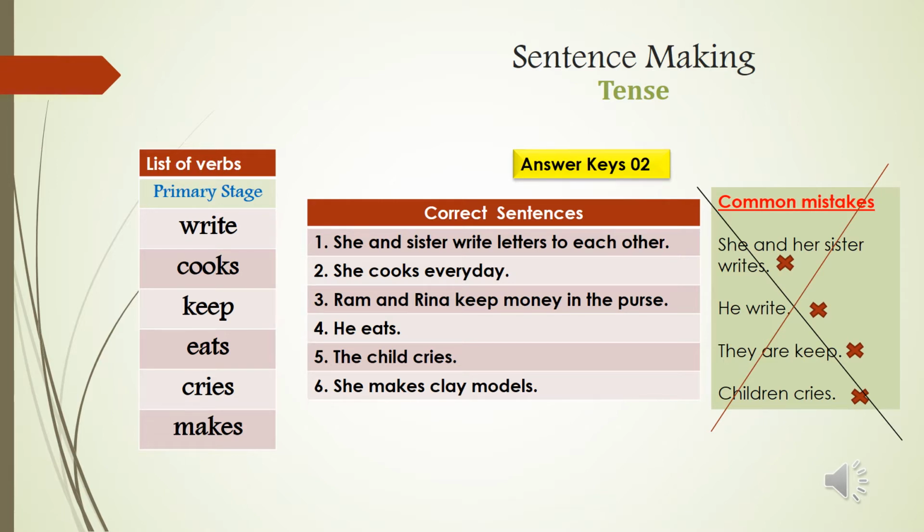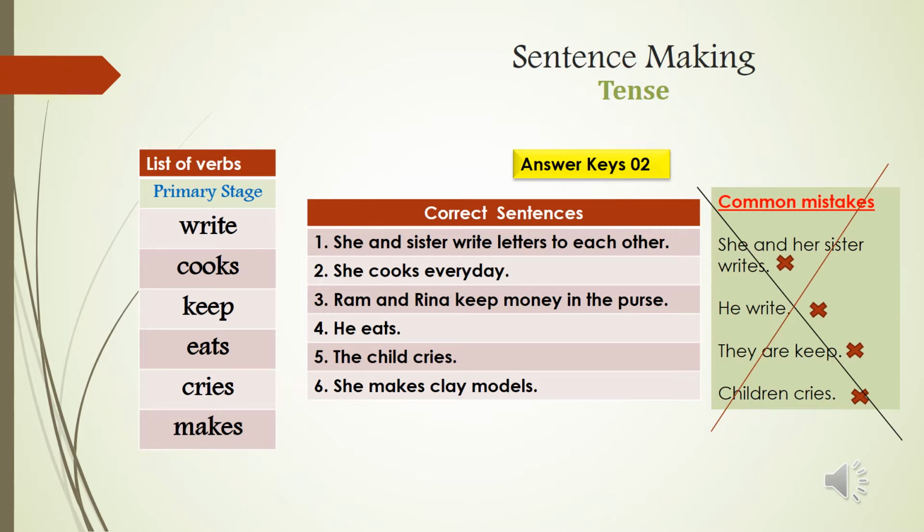Let us discuss the common mistakes. She and her sister writes. Yes, someone wrote like this. No, this s is only added when the subject is singular. She and her sister is actually a plural subject. So do not add s or es with the verb.